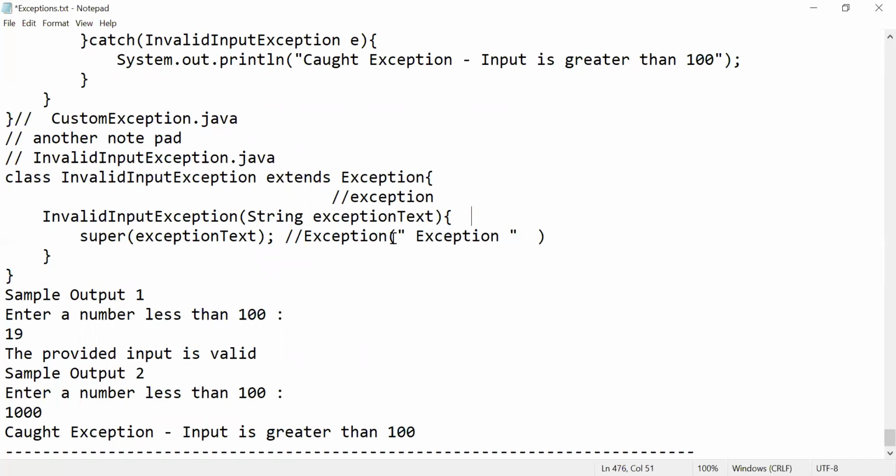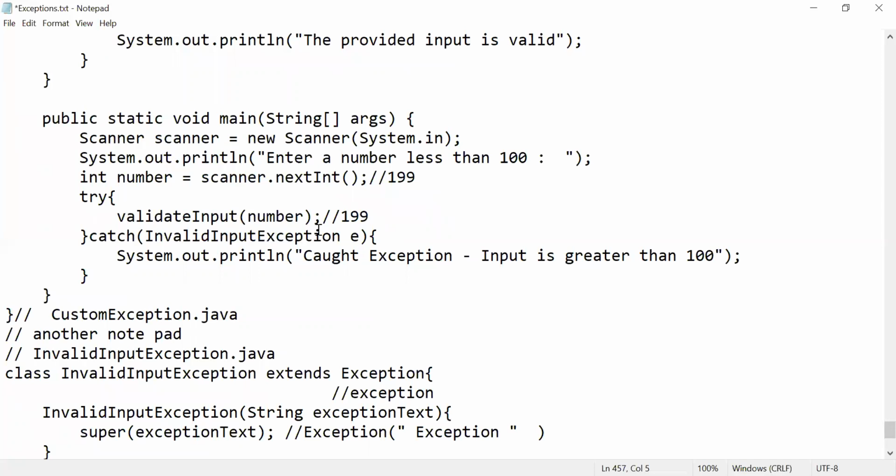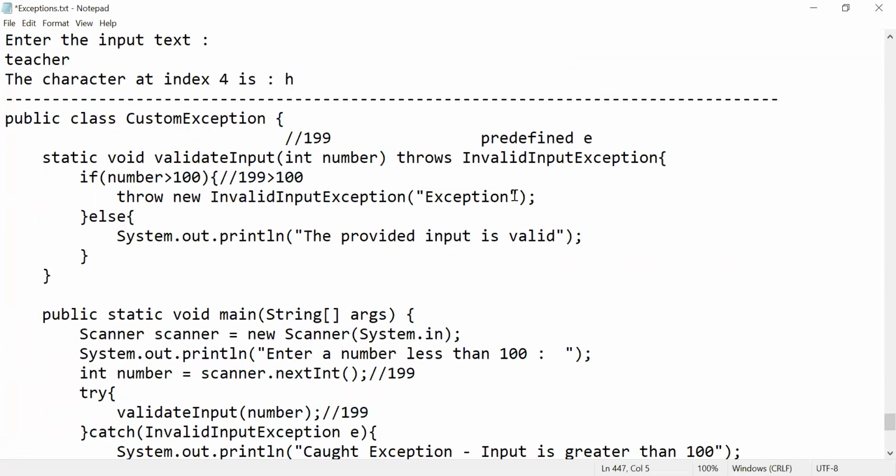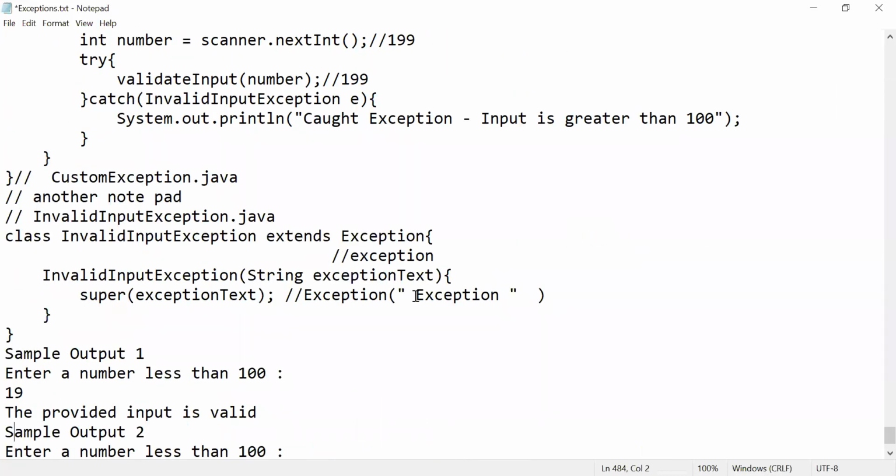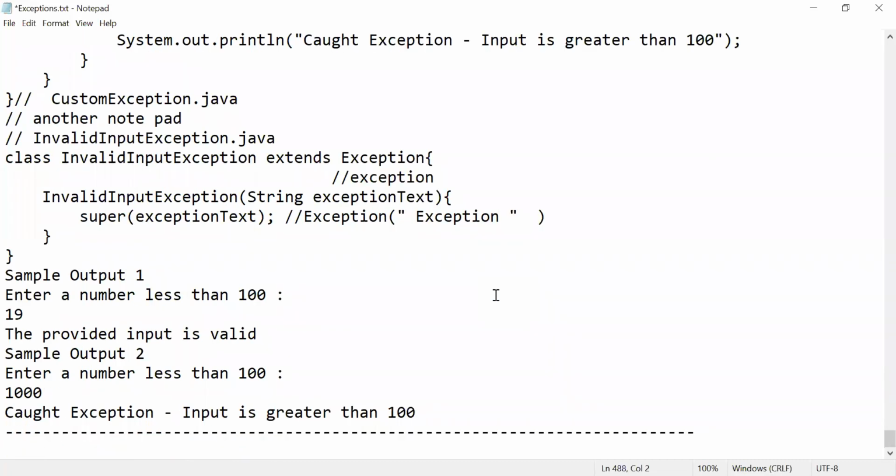So you can do anything, my dear. You can write your own exception message. For example, you can request the user: please enter a number less than 100. Now this is your input, right? This is the text you are passing, and it invokes here. Now you're passing the message: please enter number less than 100. It is overriding your default message. Like that you can do it.